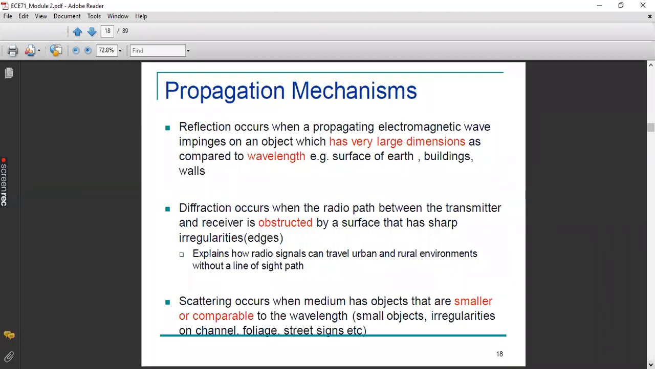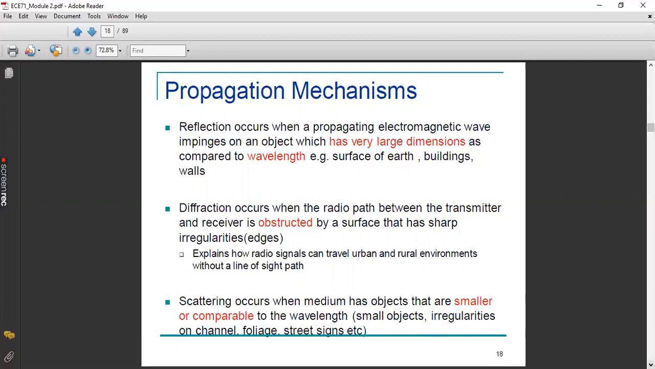I told the condition of reflection. The condition of reflection is that the dimension of the surface should be very large when compared to the wavelength of the RF frequencies that we are trying to transmit. The second one is diffraction. Diffraction will occur between the transmitter and receiver only if the surface on which these RF waves are impinging is very sharp. That is, they have some sort of sharp irregularities at the edges. This will allow the diffraction.